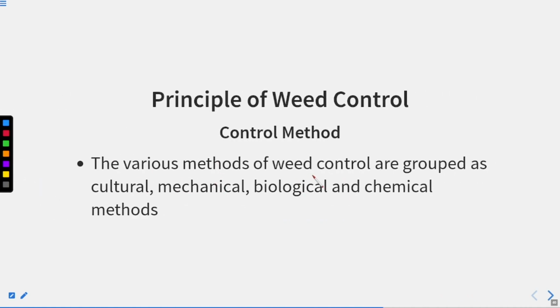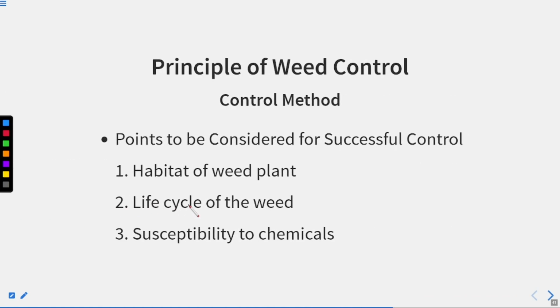The various methods of weed control are grouped as cultural method, mechanical method, biological, and the chemical method. So we are going to discuss one by one. First one is the points to be considered for the successful control. Okay, so these are some of the points that should be followed for the successful control.